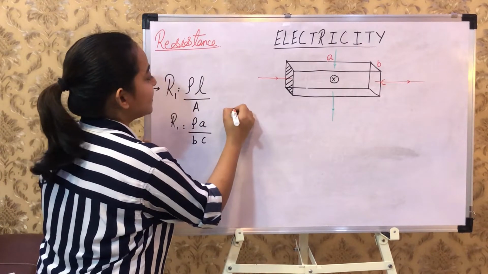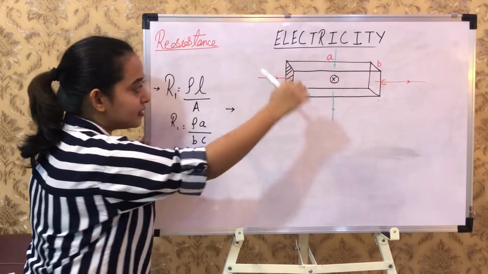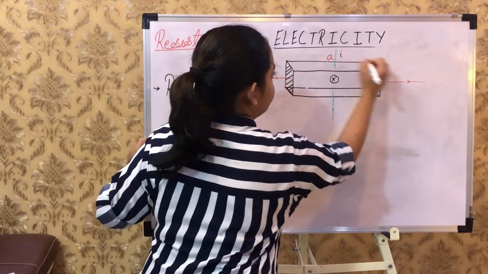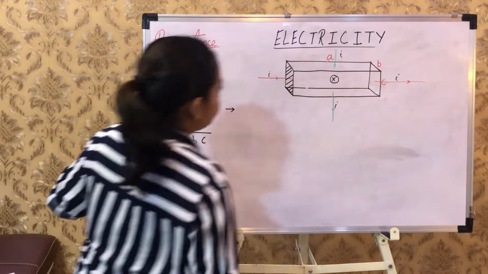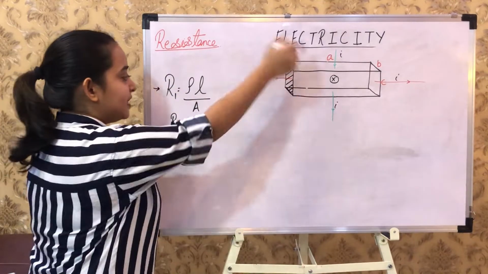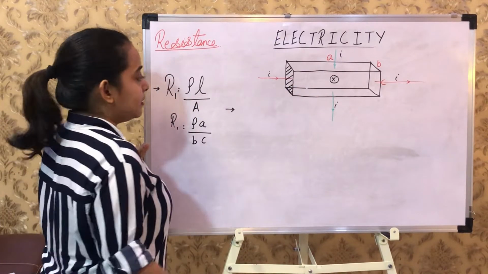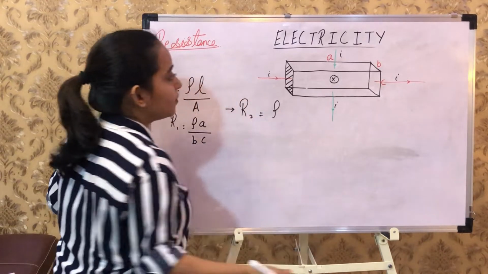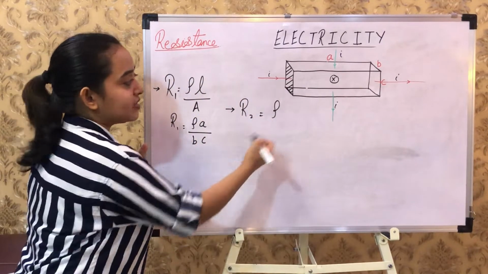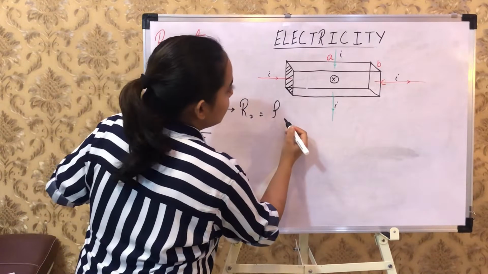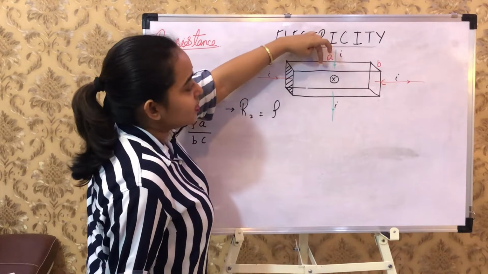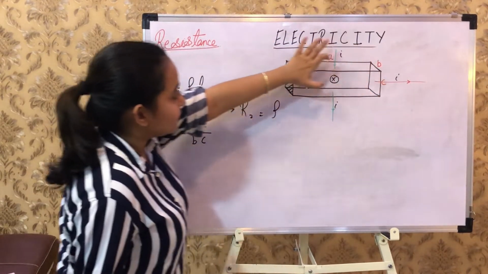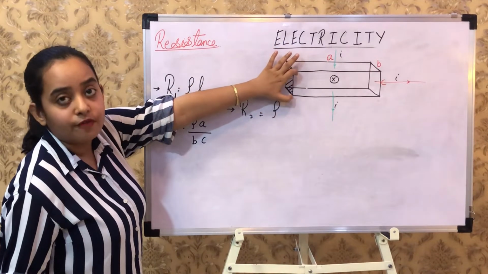Let's see the second situation, the green colored line that I have marked as current. R2 is equal to rho. Now tell me what is A and what is L? What is L here? The length which is parallel. This is current and this length is parallel to the flow of current.